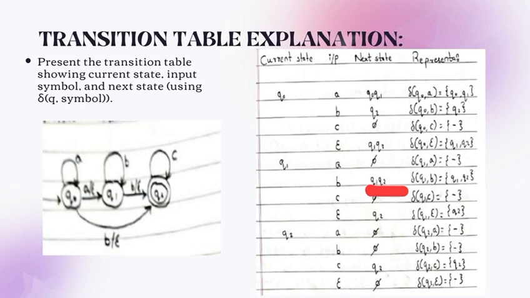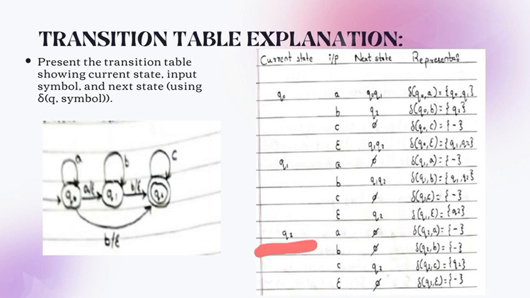From the Q1 state, by taking input symbol A, there is no transition, so we have written phi here. Next, by taking the input symbol B, the machine is moving towards Q1 and Q2.